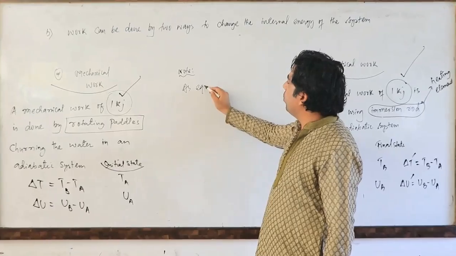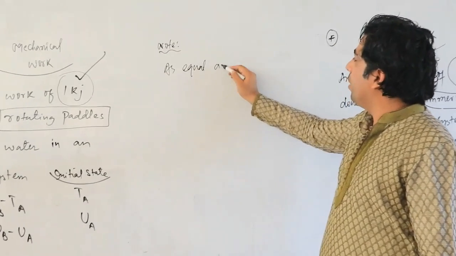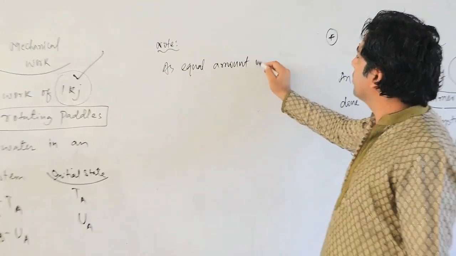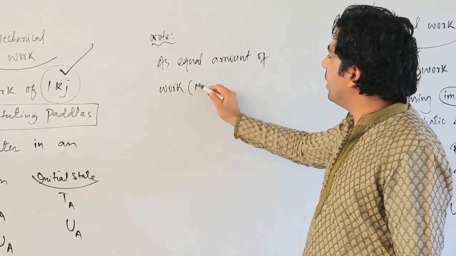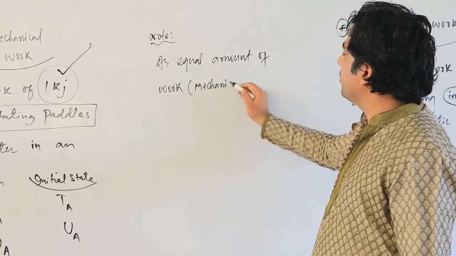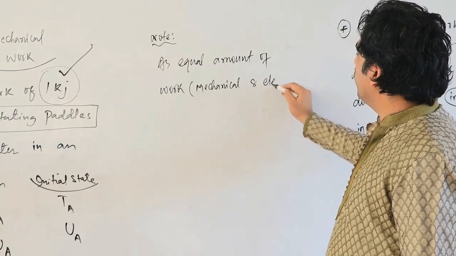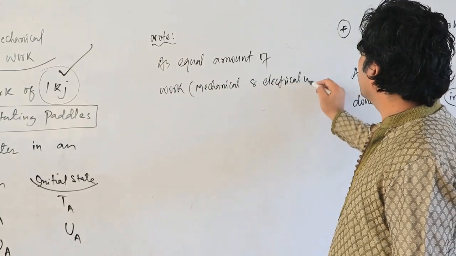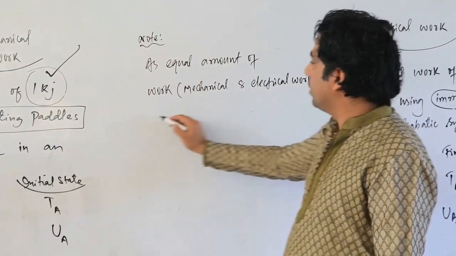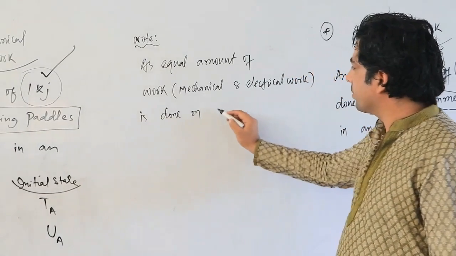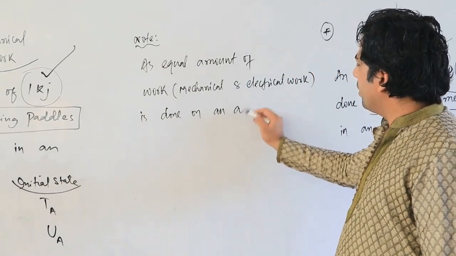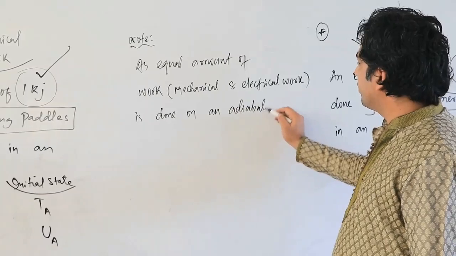As equal amount of work, and you know which work that is? Mechanical and electrical work is done on an adiabatic system.